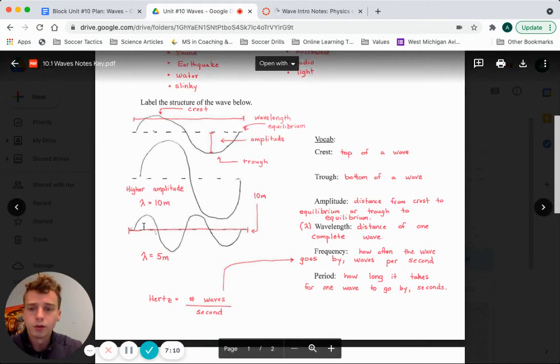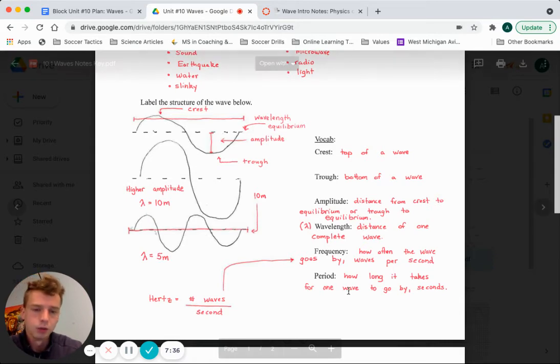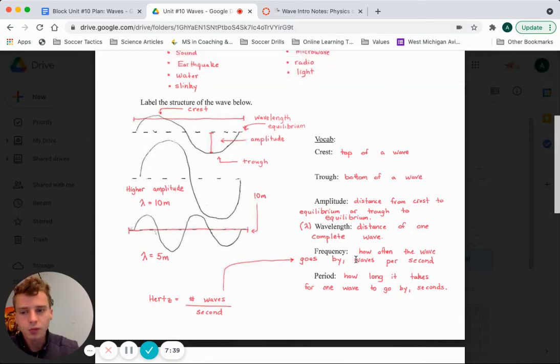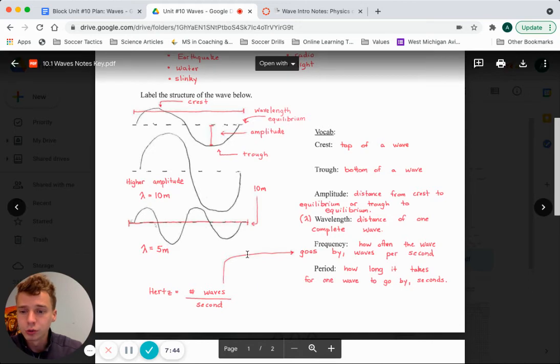The third example of a wave here I gave you, this is now two waves, right? We can see that it completes two cycles: equilibrium, crest, equilibrium, trough, equilibrium, and then back to crest, equilibrium, trough, equilibrium. Right, so it's two waves, and if it still takes 10 meters for those two waves to occur, we now have a wavelength of 5 meters, right? So we've changed our wavelength, which will obviously have an impact on our frequency and our period, which we can calculate if we were given a certain amount of time, right?